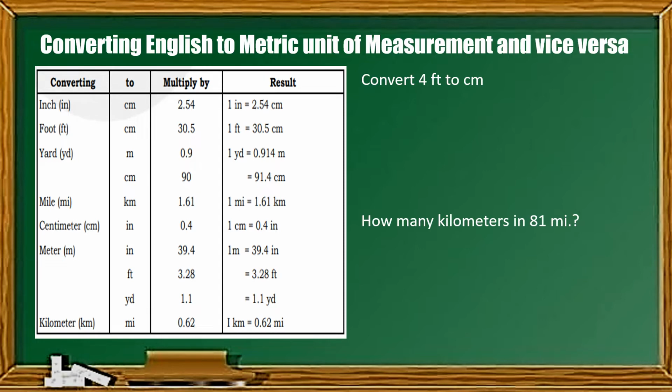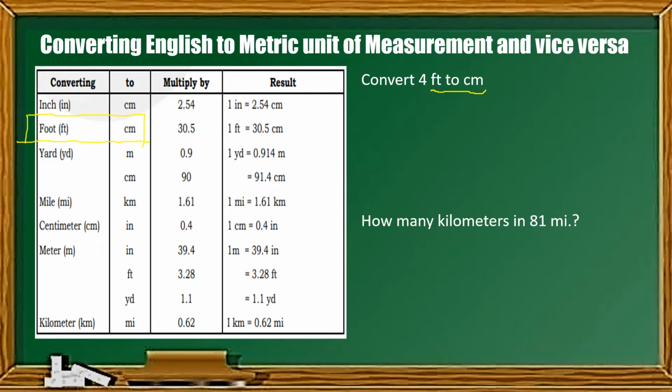Convert 4 feet to centimeters. In the problem, we are going to convert foot to centimeter. So, we will look in the table for the conversion of feet to centimeter. In that case, this is it.